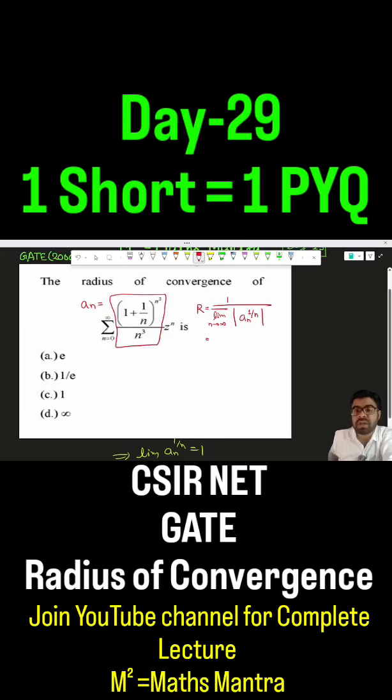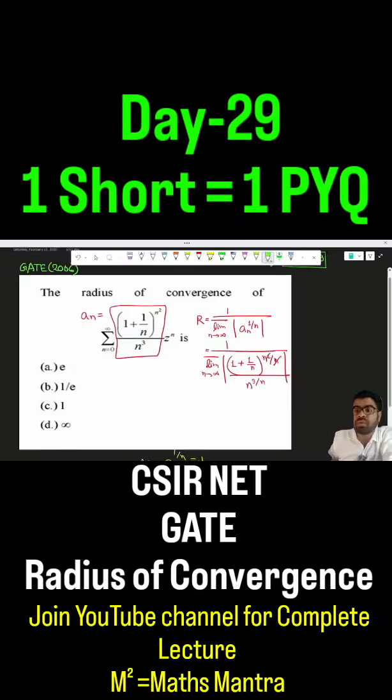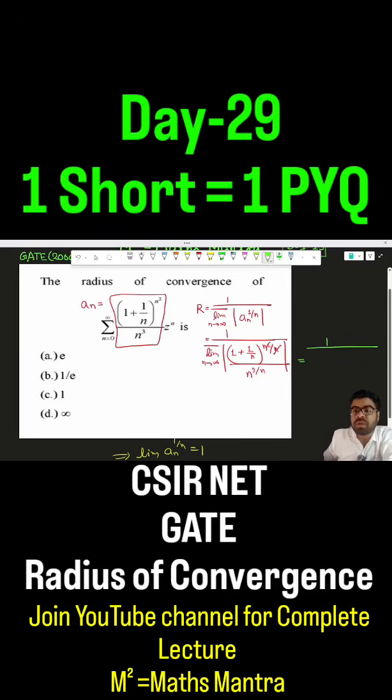Let's see. If I put the value of a_n here, what will I get? This becomes limit n tends to infinity, the supremum, this value becomes (1 plus 1 by n) whole power n square, divided by n cube, divided by n. So n will be cancelled out here. If I cancel out n here, what will I get? Let's see, this becomes 1 upon limit n tends to infinity, the supremum value, and this is (1 plus 1 by n) whole power n divided by n power 3 by n.